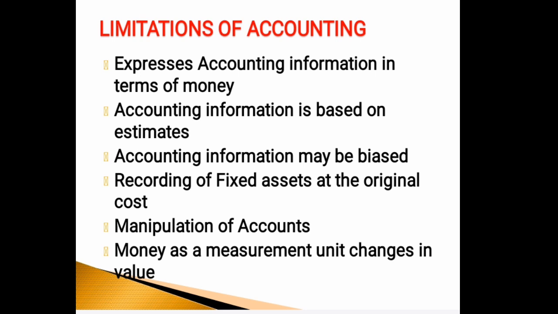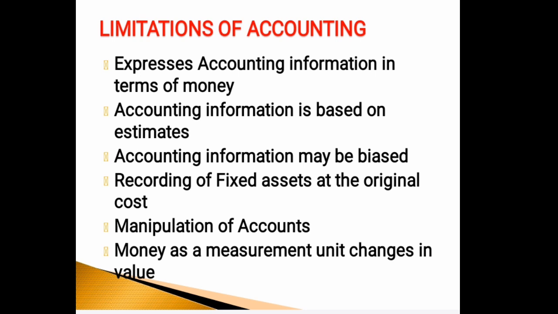The second one is that accounting information is based on estimates. There are some accounting data which are based on estimates. Thus, inaccuracy in estimate is possible. The third limitation is that accounting information may be biased. As accountants, personal influence affects the accounting information of the business entity.